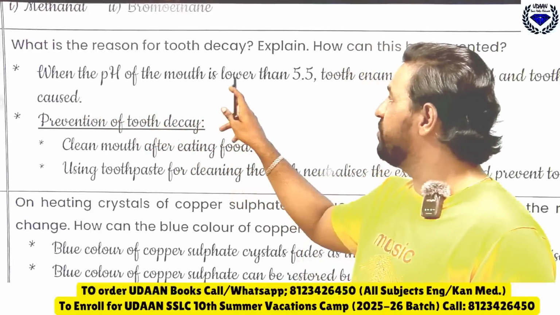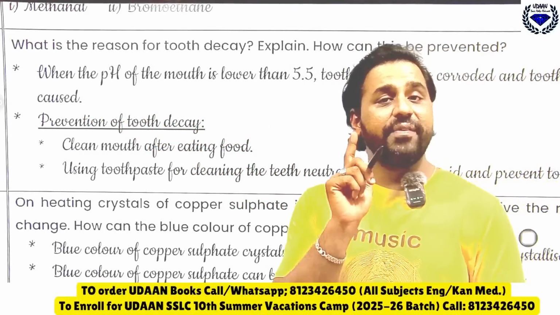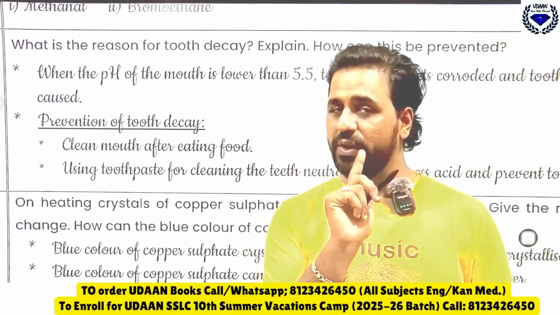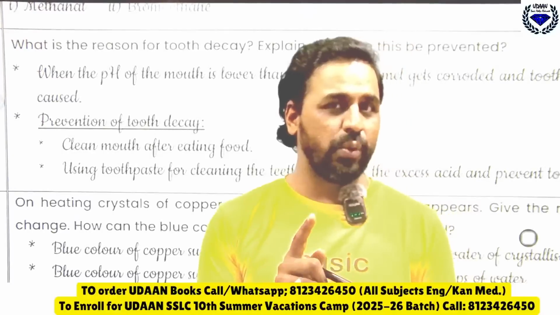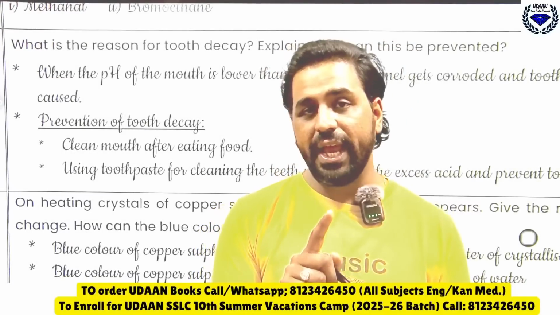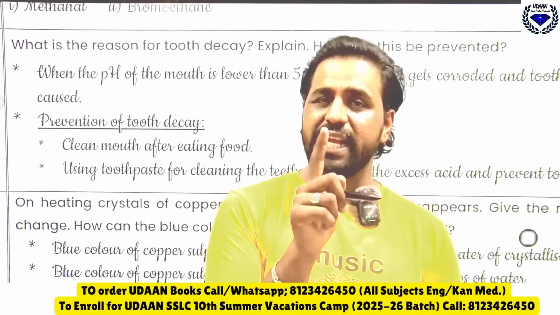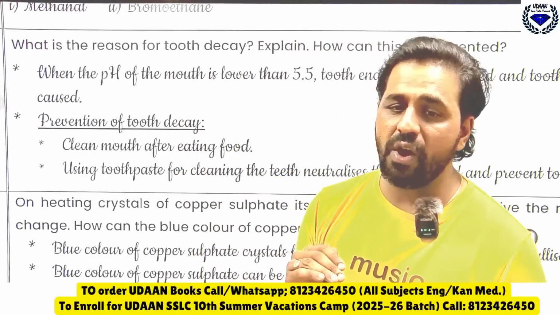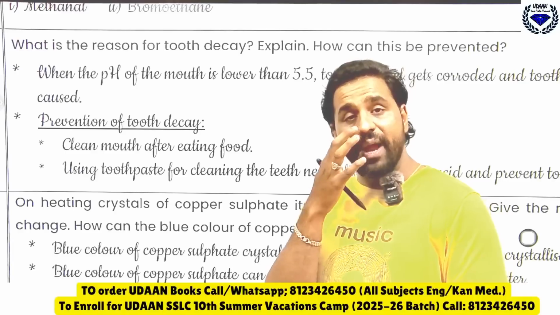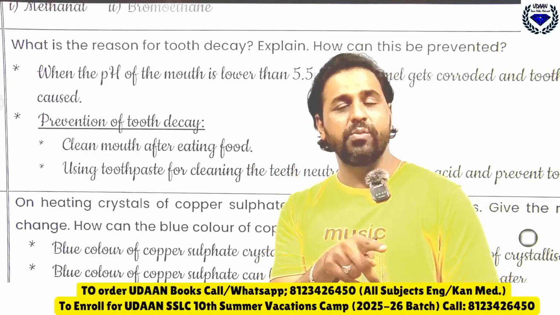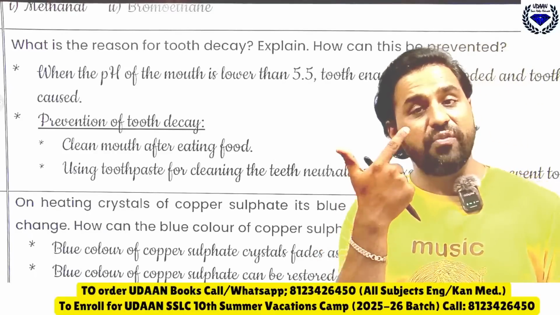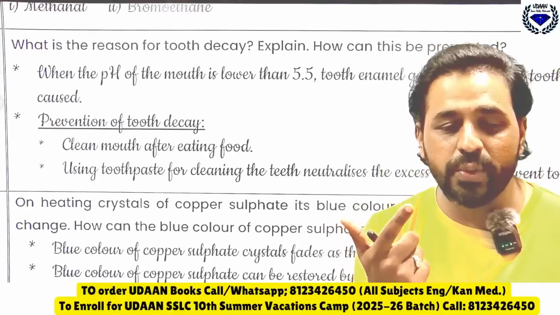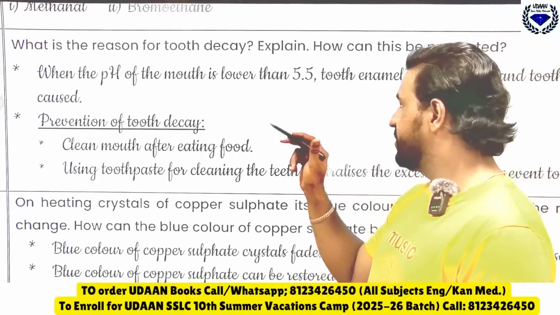When the pH of the mouth is lower than 5.5. Here you should learn the number by heart, because if you don't mention the proper number you will lose marks. Everyone should remember it. 5.5 is for tooth decay. If it is less than 5.6 then it will cause what? Acid rain. So in the atmosphere, when the pH of the rainwater is less than 5.6 it causes acid rain. Similarly, when the pH of the mouth is less than 5.5 it leads to tooth decay. Okay, yes, very good.